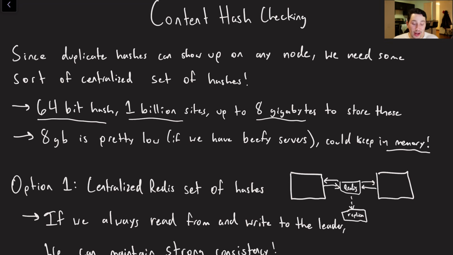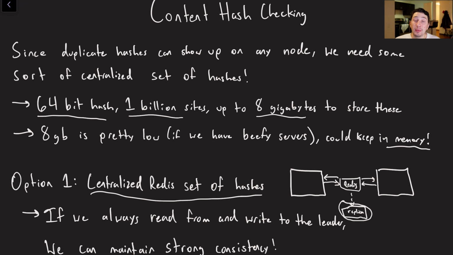If we just had some Redis instance, we could store all of our hashes there. The reason I say Redis is we want to make this thing as fast as humanly possible, and Redis, using basically a hash map, is going to allow us O(1) lookups in memory. And of course, if we want to make sure that our system is fault tolerant, we can also have a replica over here. We can just update that one asynchronously in the background. And so as a result, if we're always reading from and writing to the leader, we can maintain strong consistency. Of course, if the leader does go down, we may lose some writes on the replica.